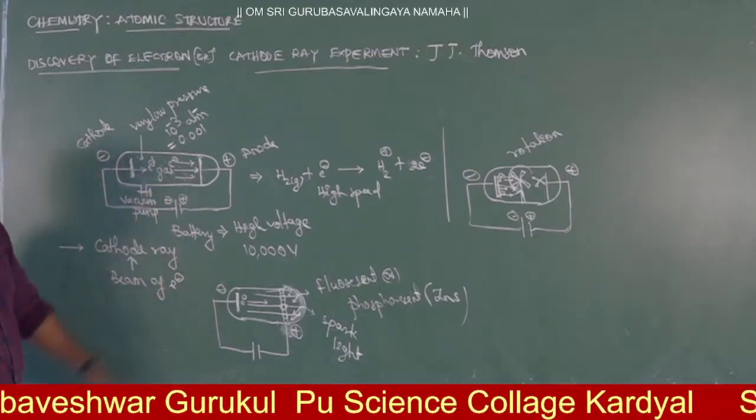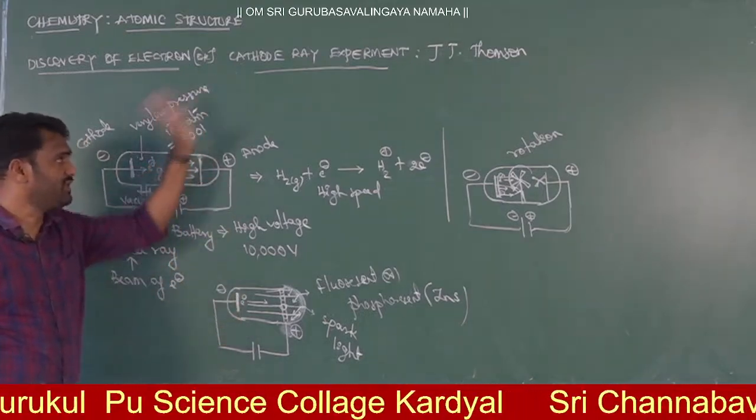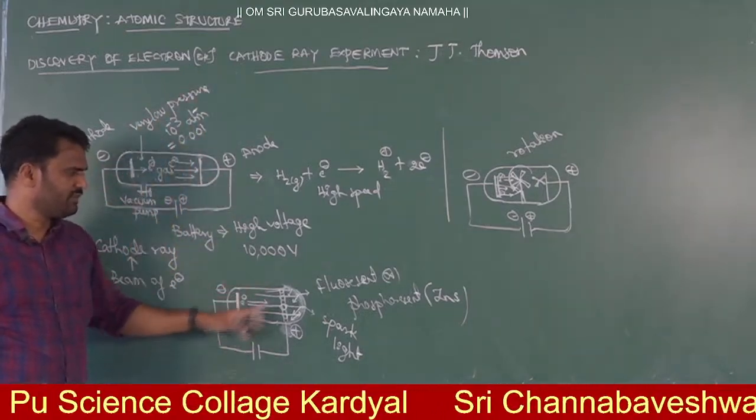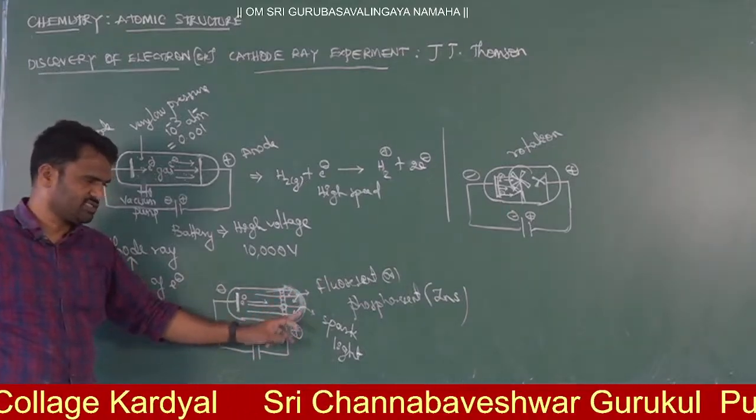Yes, there are some kind of particles or rays coming from the cathode. These rays are said to be cathode rays. This you can prove by taking a fluorescent material and coating it on the backside of this anode.